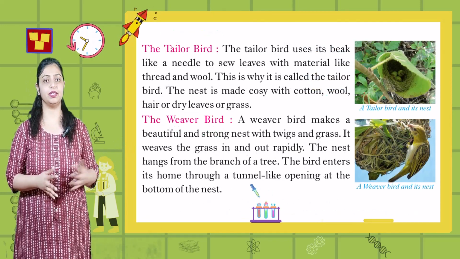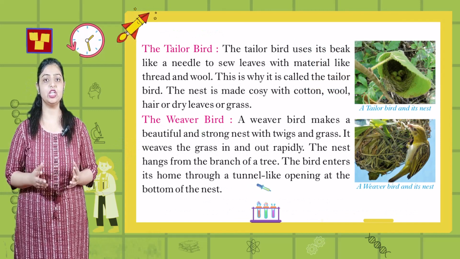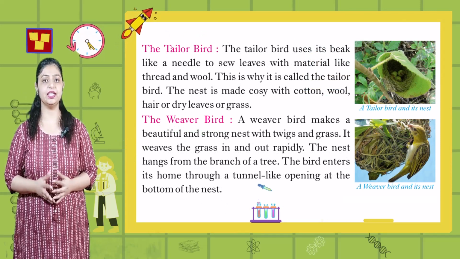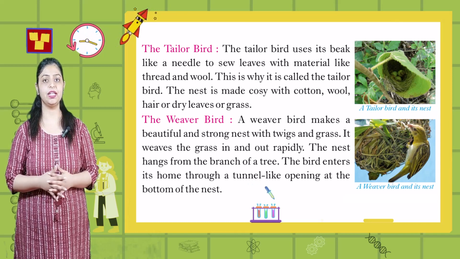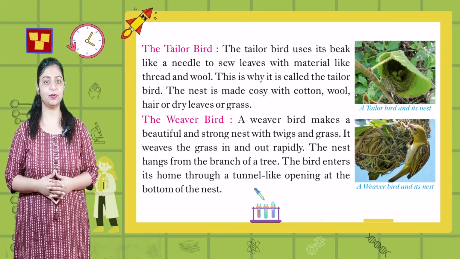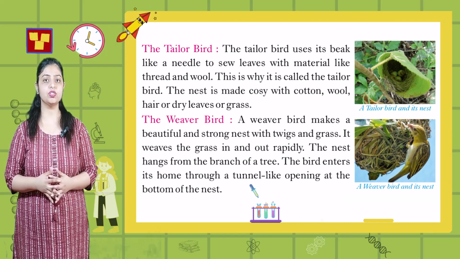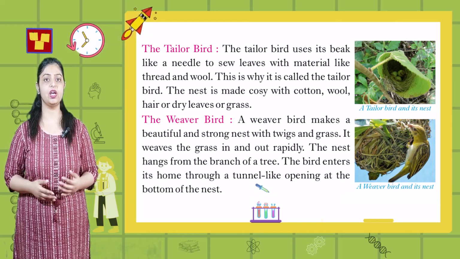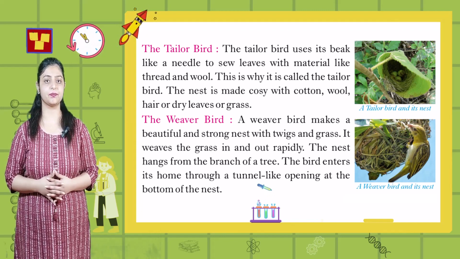The tailor bird. The tailor bird uses its beak like a needle to sew leaves with materials like thread and wool. This is why it is called the tailor bird. The nest is made cozy with cotton, wool, hair, or dry leaves or grass.